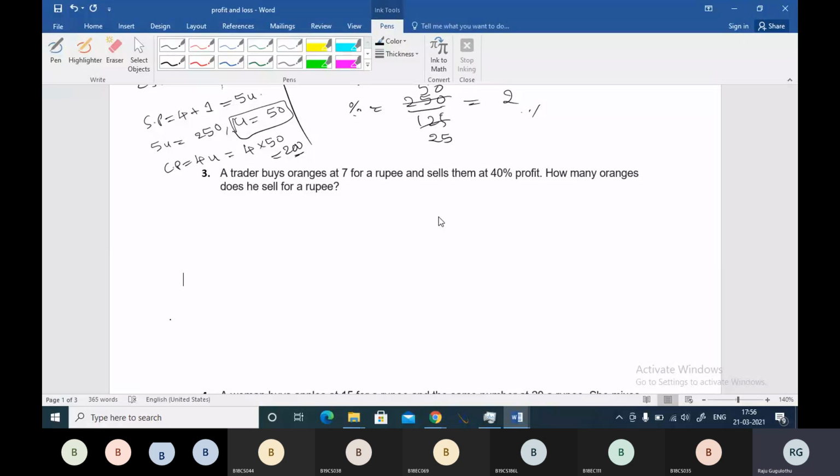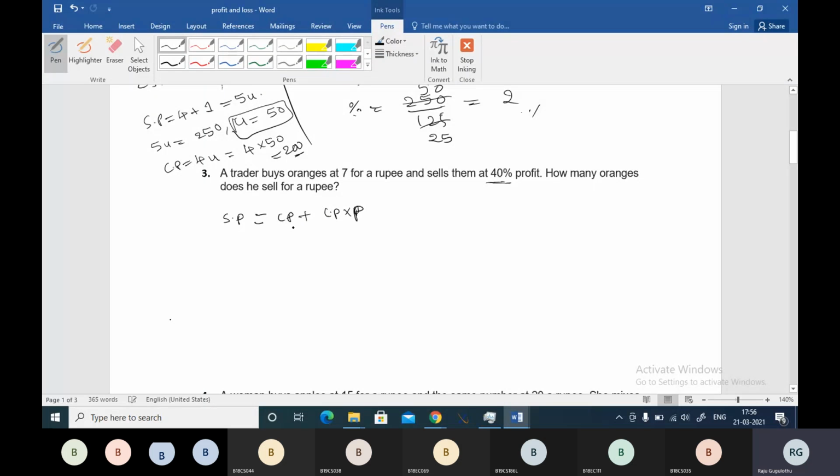So friends, the trader is buying oranges at 7 for a rupee, right? So you just tell me the selling price, and one more thing he has given is he's getting 40% profit. Selling price will be your cost price plus profit on your cost price, right?